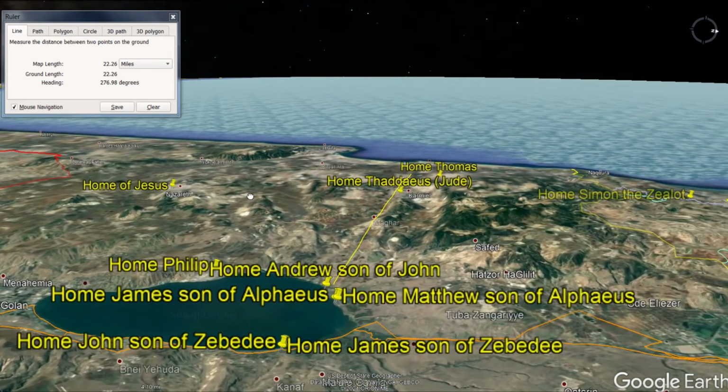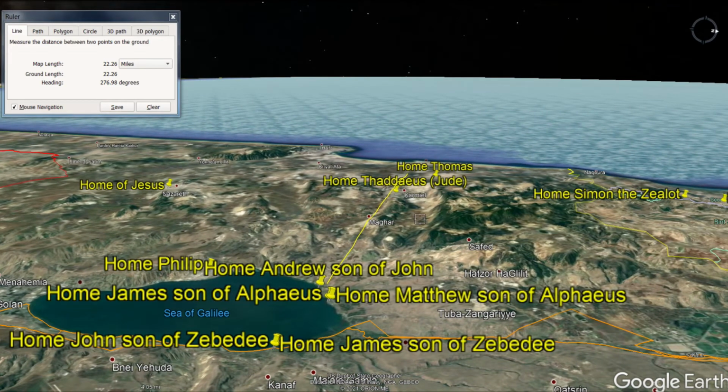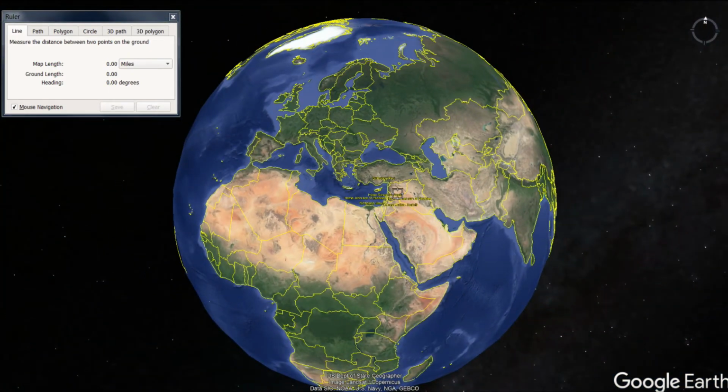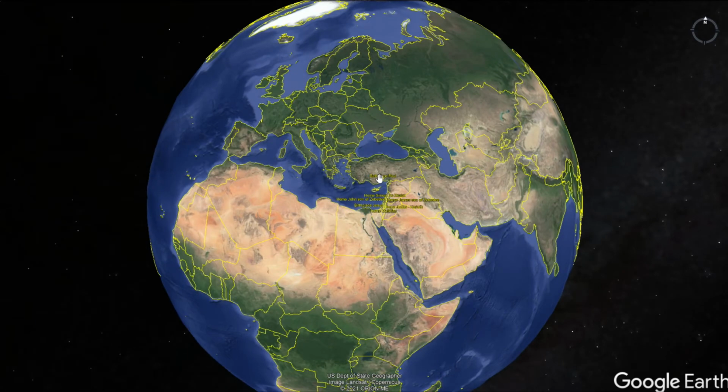But when you see how small this is, and then when you zoom back out, it gives me a sense of awe that this was the birthplace of Christianity that transformed the world. What we're looking at here is the origin place of a religion that said, love the Lord your God with all your heart, soul, and mind, and love your neighbor as yourself. That went all over the world and changed the world for the better. Well, I hope that helps you in your studies and gives you a visual of where the disciples came from. These people that we read about in the Bible were the ones that transformed the world for the better. And it all started right here.